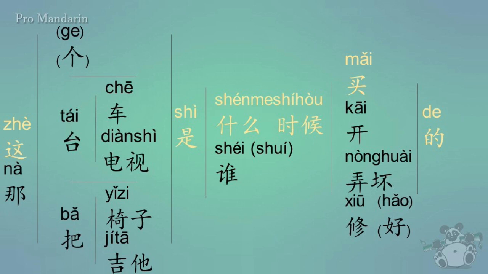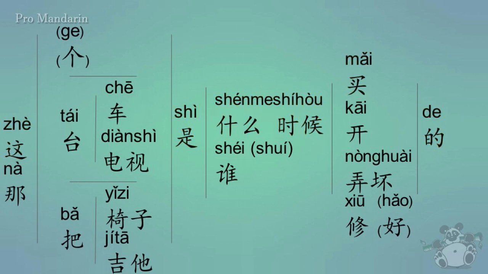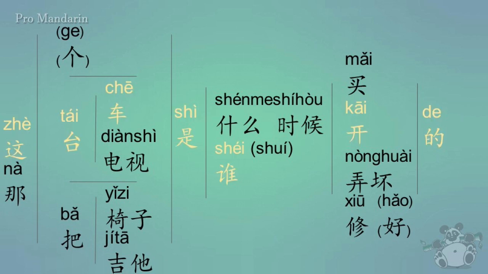Now, what about if you wanted to say who drives this car? You could say 这台车是谁开的? But it might be a little more common to say something like 这台车是谁的? And in this case, you're not saying who drives this car. Instead, you're just saying whose car is this?